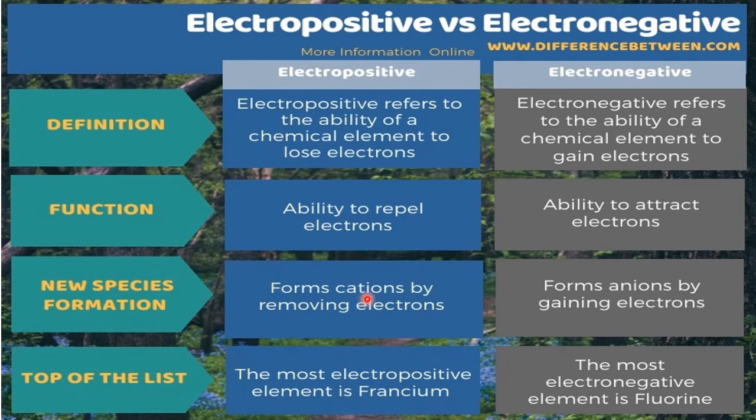Electropositive elements form cations by removing electrons. Once they lose electrons, they convert from a neutral atom to a positively charged atom, called a cation. In the same way, electronegative elements become anions by accepting electrons. The most electropositive element on the modern periodic table is francium, at the extreme left bottom, whereas the most electronegative element is fluorine, on the right top.